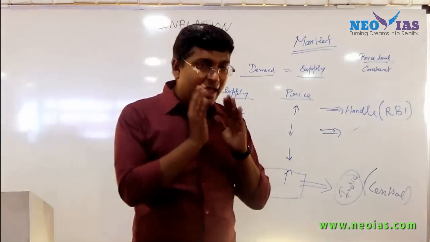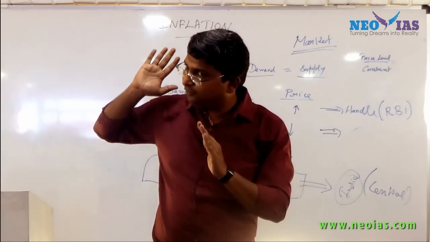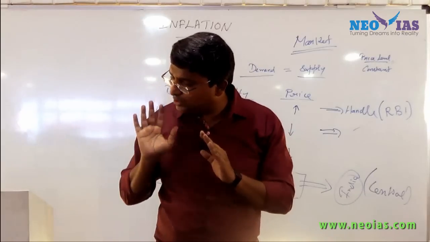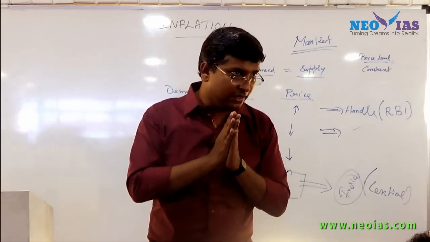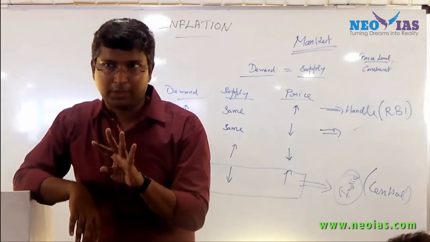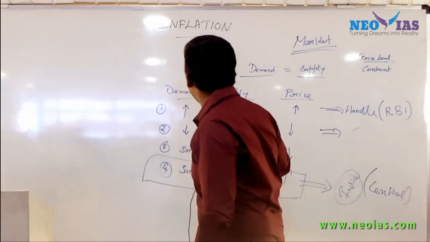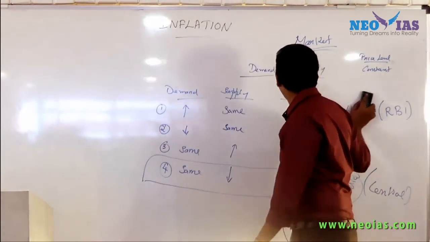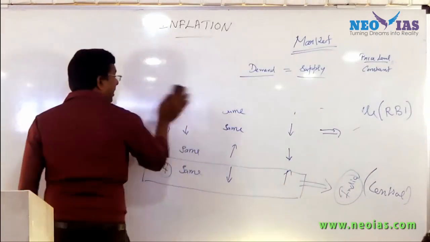So many things are happening. If the price level is due to supply constraint, you need to identify it and rectify it, and only the government can do that. Link it and study. Okay, now come back. Be very clear with this concept of demand and supply and how the price is getting affected.